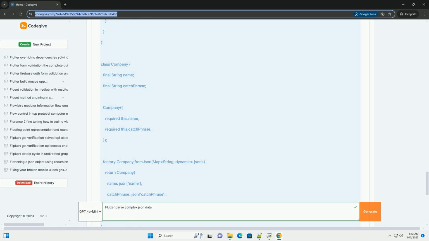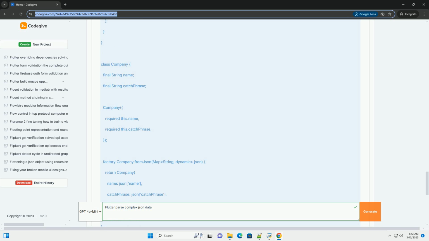Card widget wraps each user's data in a card widget for better visual presentation. Image.network displays the user's profile picture from the URL. Step 5, running the app.